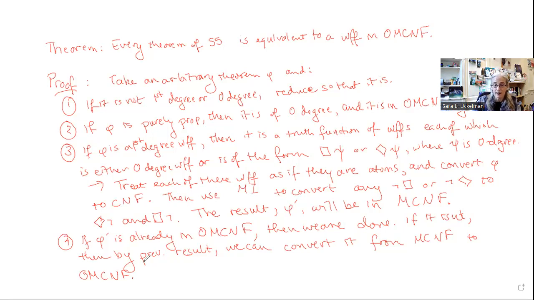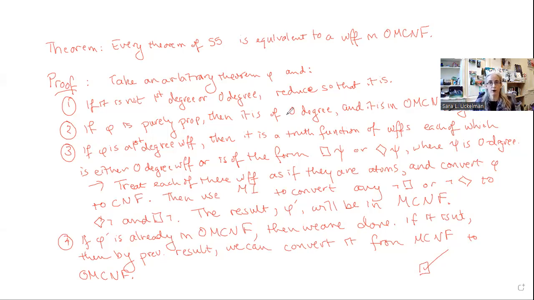And that's it. That is literally all that we have to do to show that every theorem of S5 is equivalent to a formula in ordered modal conjunctive normal form. First, you take your formula and reduce it to first degree if it isn't already first degree or lower. If it's purely propositional, you're done.